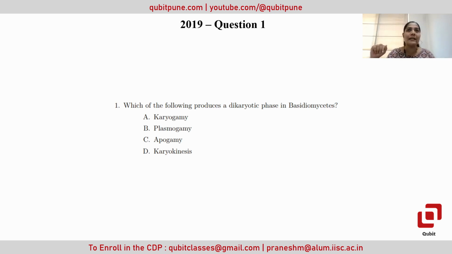And apogamy is a kind of asexual reproduction where gametophytes help in the formation of the sporophyte. Sporophyte is the asexual way of reproduction and gametophyte is the sexual way of reproduction. But in apogamy, the gametophyte will help in the formation of a sporophytic kind of plant. So that is not the option. Okay, so for this question, option B will be the correct one. That is, plasmogamy is the dikaryotic phase.